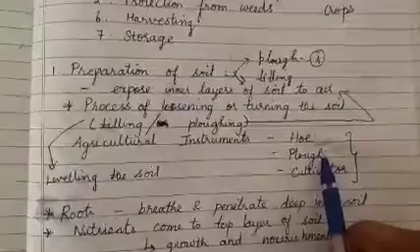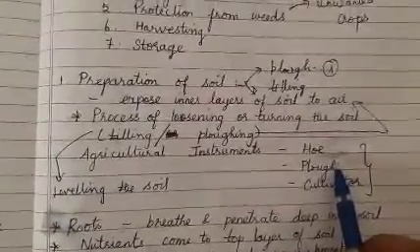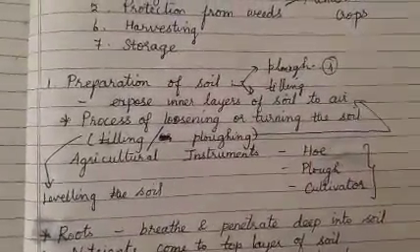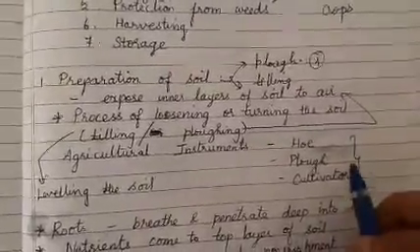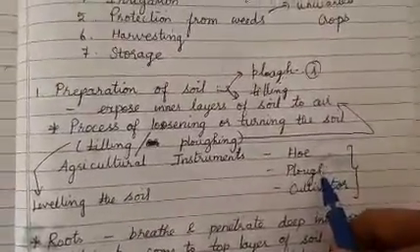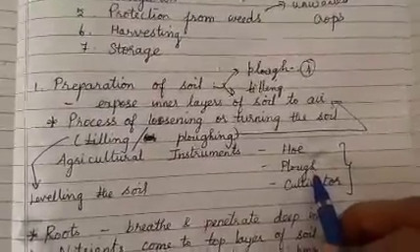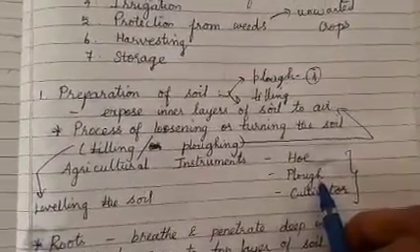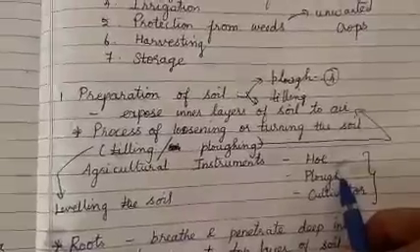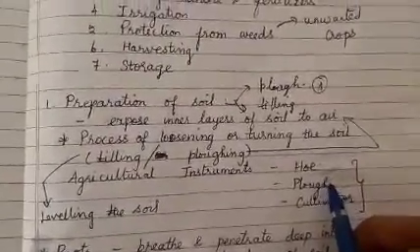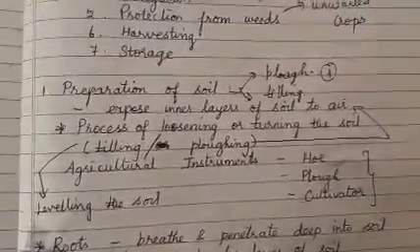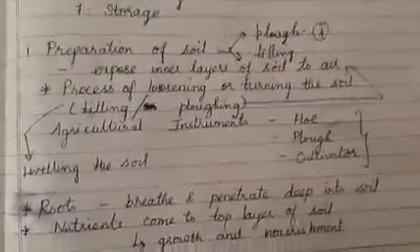Ploughing involves a human being and 2 cows. They will have a wooden or iron stick tied to the cow, and the man will guide the cow in the field, so that as the cow moves on, the stick tied along with it digs the layers of the soil.